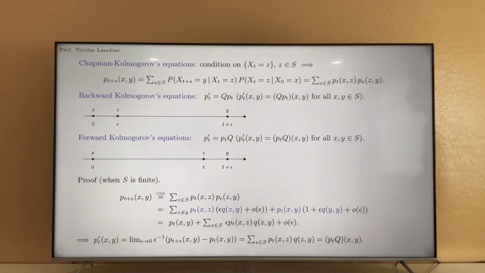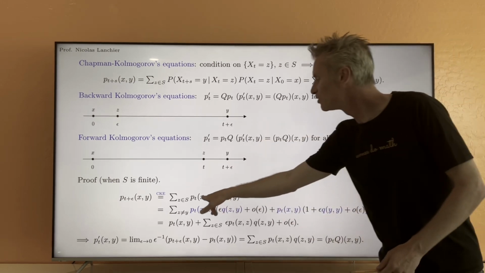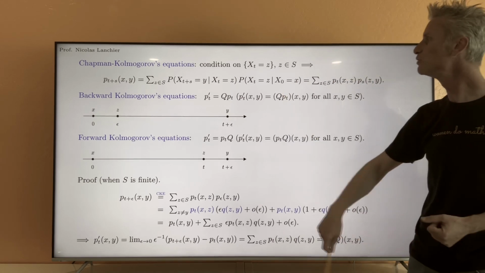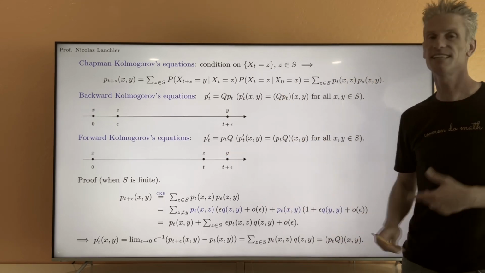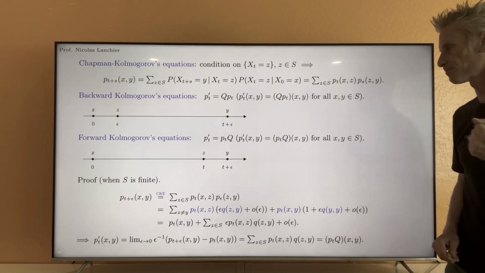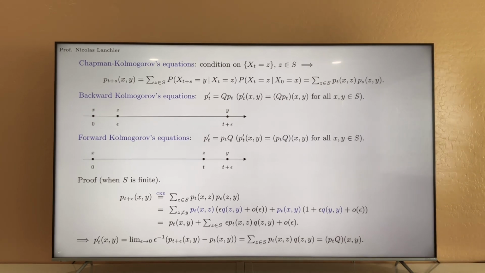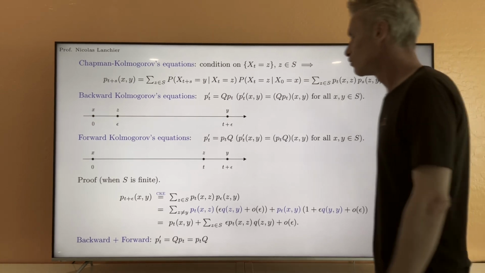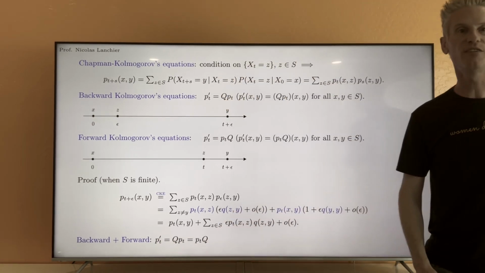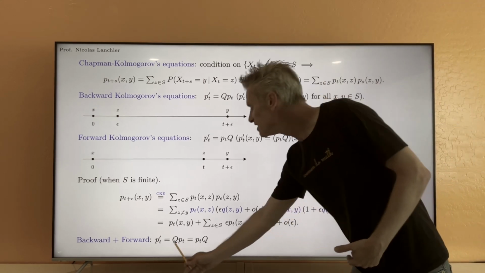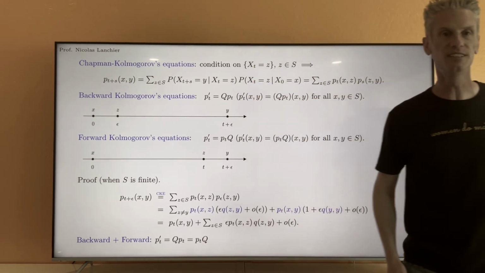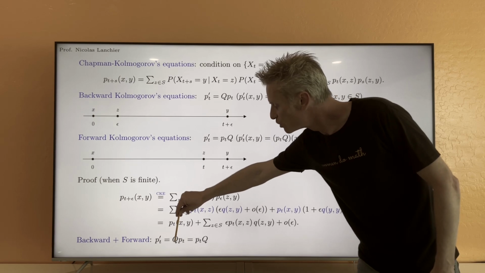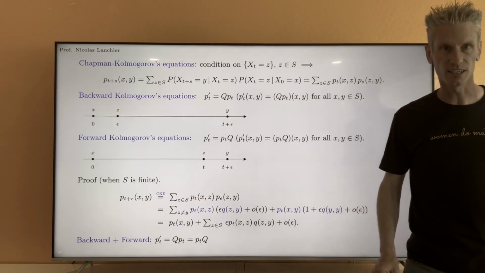I'm not going to comment on that. This is the exact same proof as before, but if you write the details, you will see that terms are exchanged, and so eventually you get P_t times Q instead of Q times P_t. All right, so now if you combine backward and forward Kolmogorov equations, we get that P_t prime, the time derivative of P_t, is equal to Q P_t, which is also P_t times Q. So Q and P_t commute, which is not obvious.